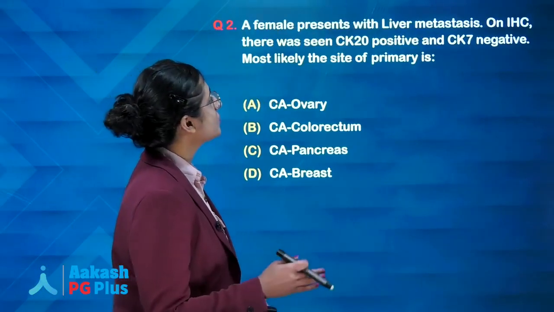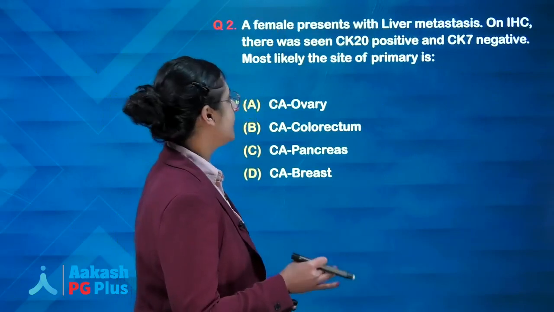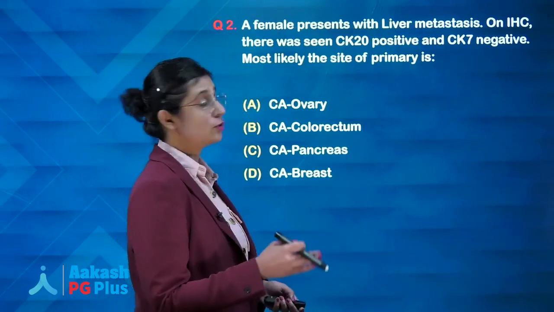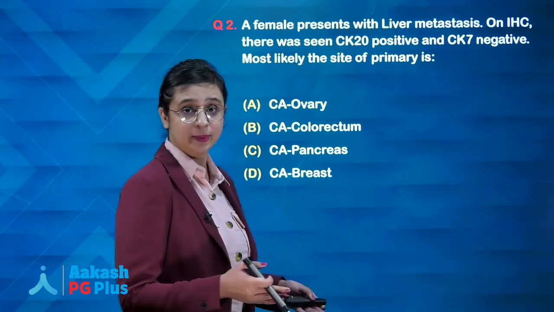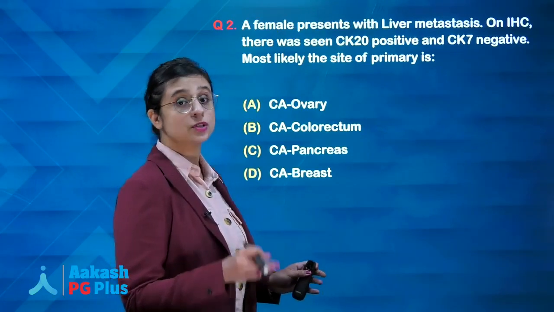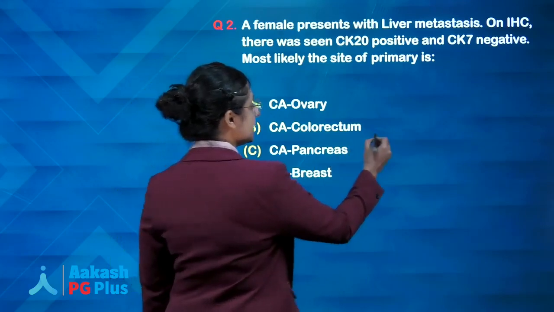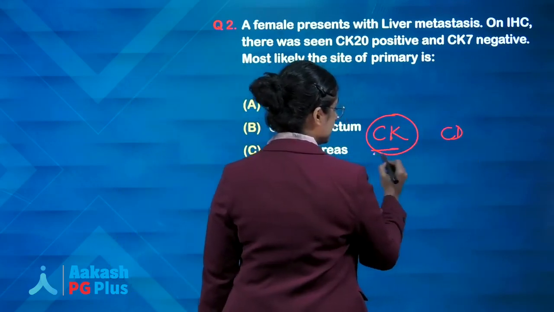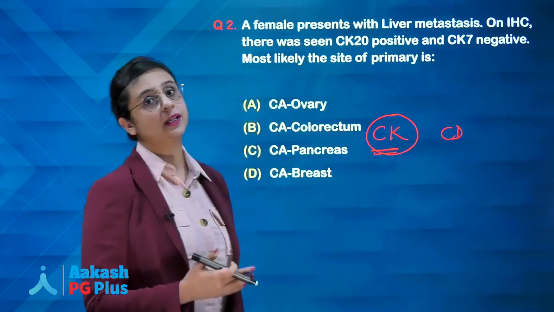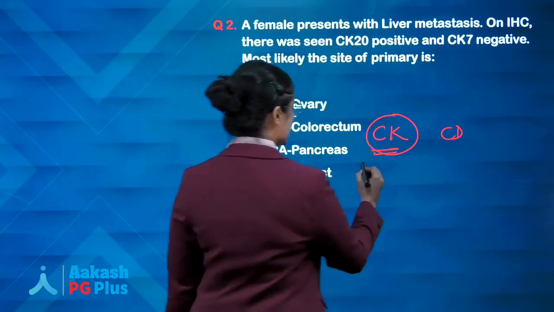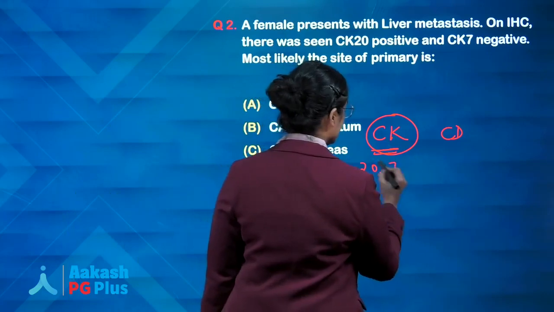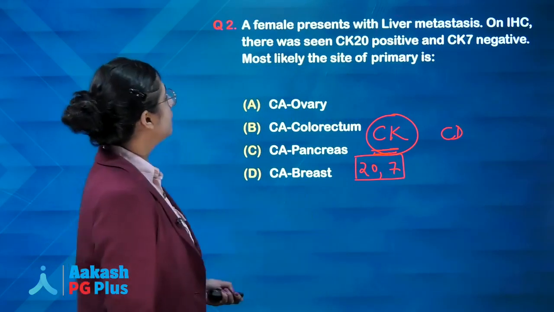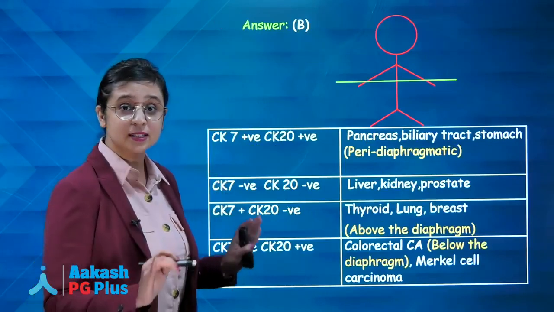A female presents with liver metastasis. On IHC, there was CK20 positivity and CK7 negative. So most likely the site of primary will be... It is a very simple question, students, do not be confused between CK and CD markers. It is CK, that means cytokeratin, and that means some kind of epithelial differentiation. So CK20 and CK7, these are two very important markers. Do not be worried about these markers. We have a very simple mnemonic for you, easy to remember.